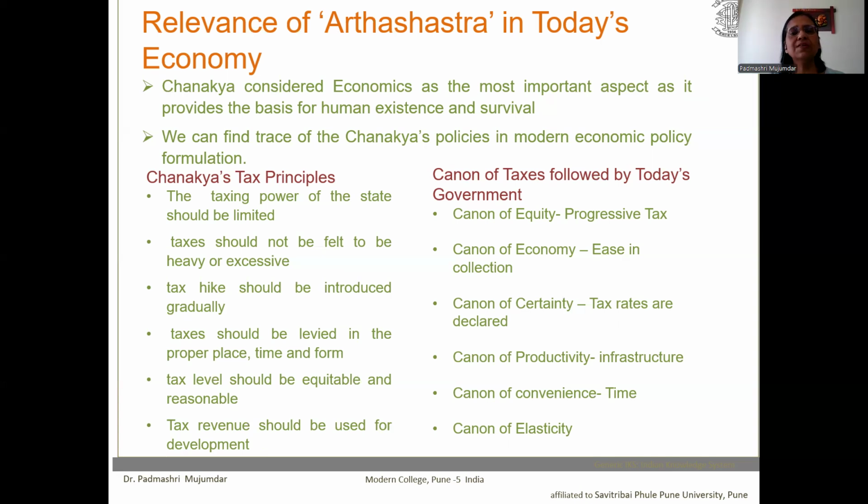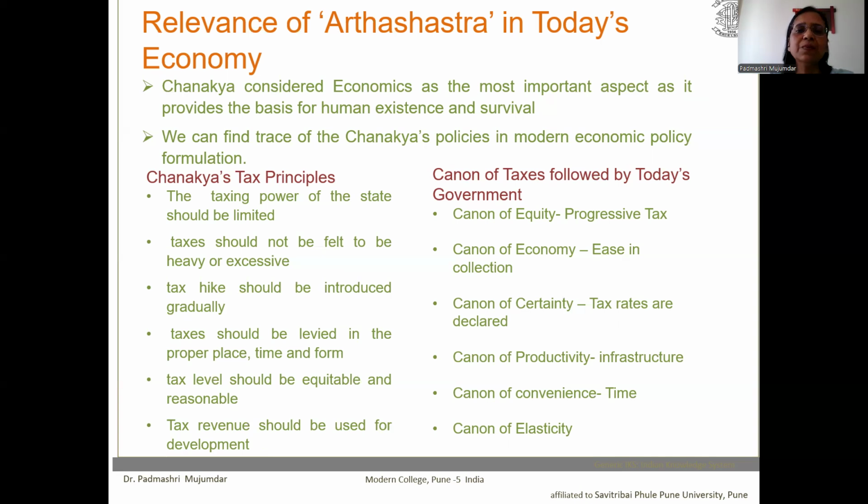So far, we have considered in this lecture tax policy and the policy related to labor. However, we have already considered in the earlier two lectures the policy related to trade, policy related to agriculture, and other economic activities. So let us find out the relevance of principles and policies given by Chanakya pertaining to these classes with today's policies. To begin with, let us